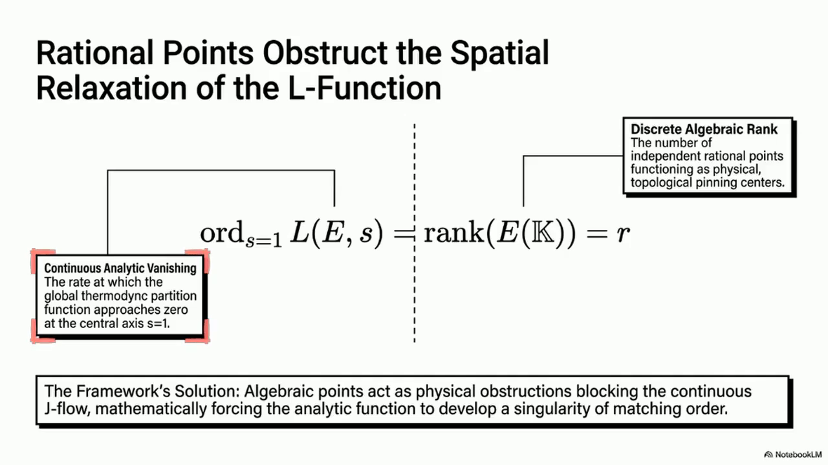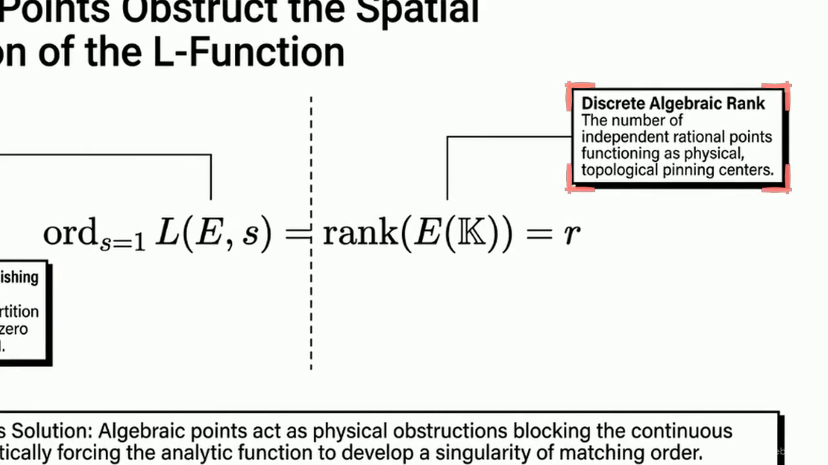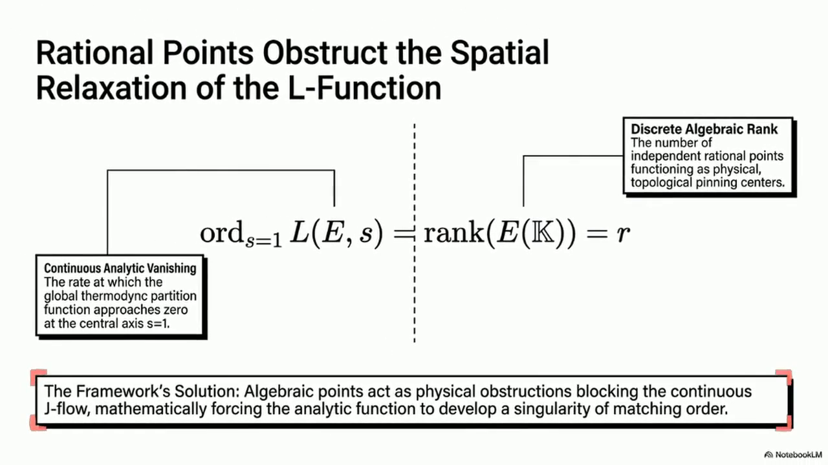The left side is the continuous analytic vanishing order. The right side is the discrete algebraic rank. We treat these points as physical pinning centers in a flowing space, turning arithmetic into fluid dynamics and topological obstruction.